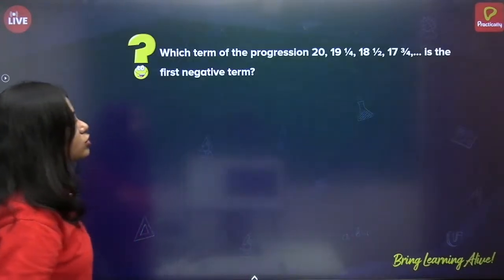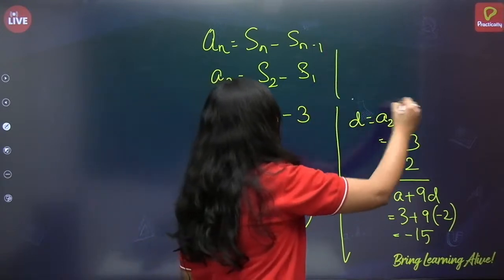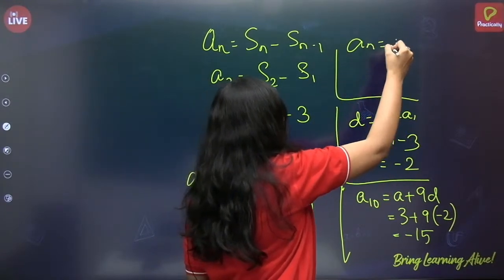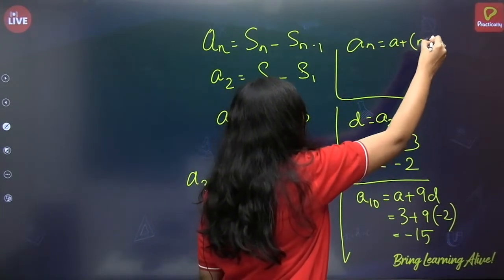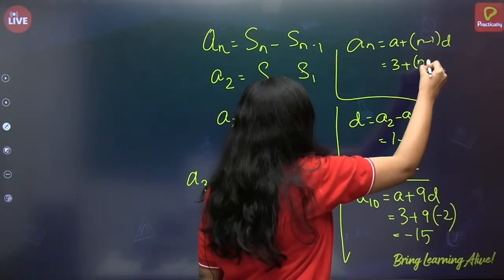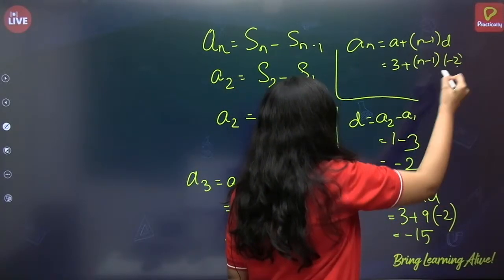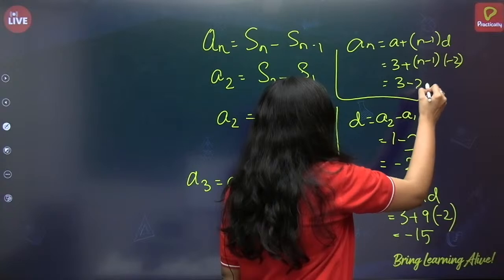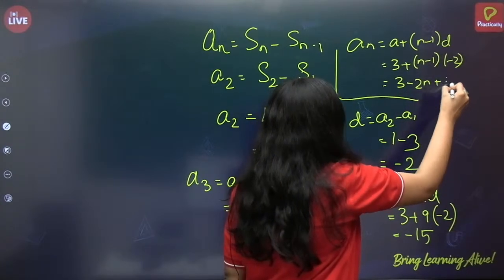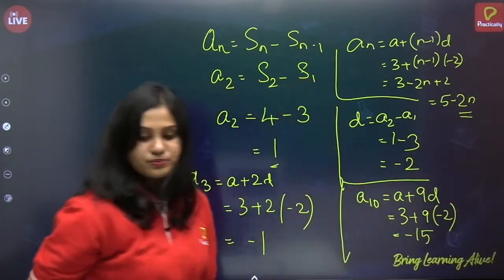Next, we also have to find the nth term. Okay, I am just doing it here. An is equal to A plus (n minus 1) into D. So, 3 plus (n minus 1) into, what is the common difference? Minus 2. So, 3 minus 2n plus 2. That is 5 minus 2n, the nth term.